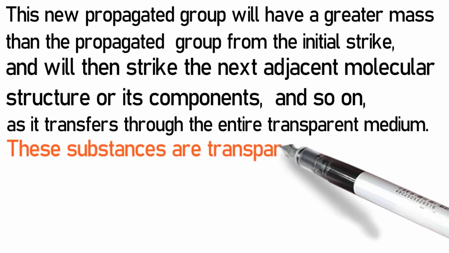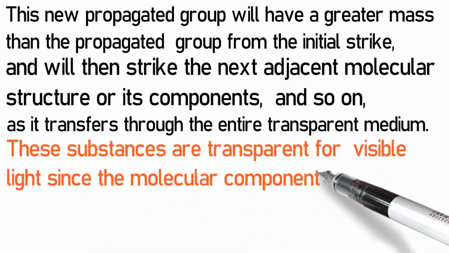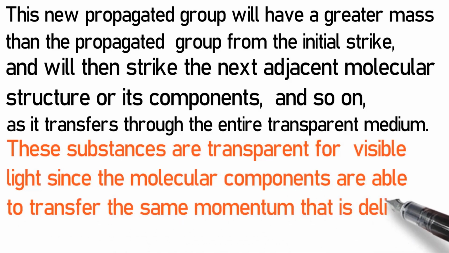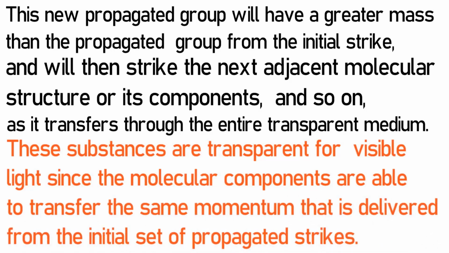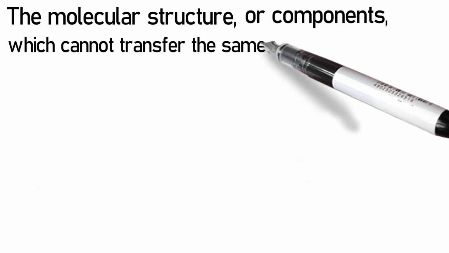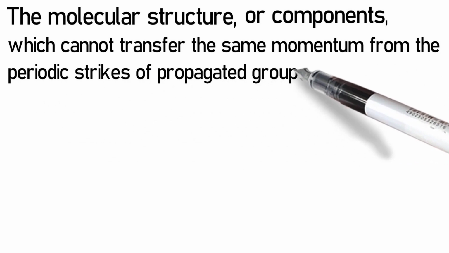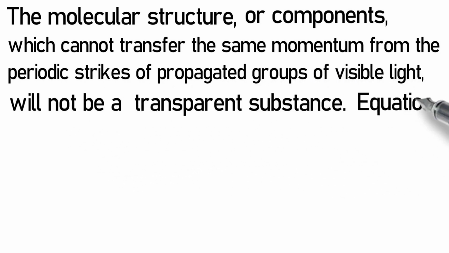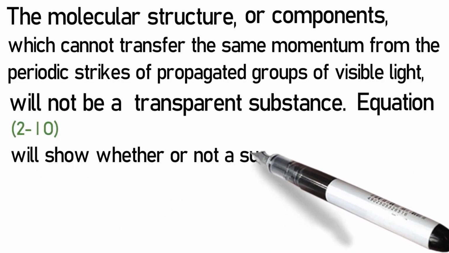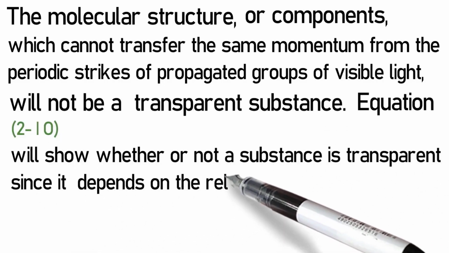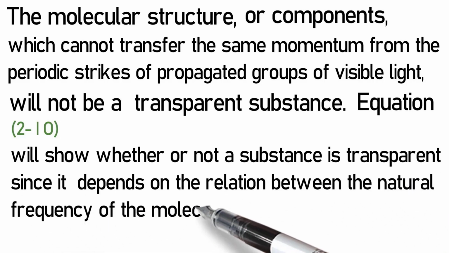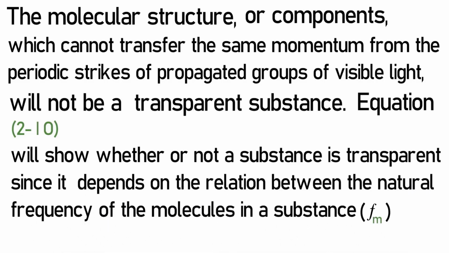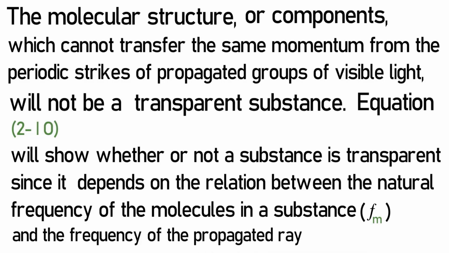These substances are transparent for visible light since the molecular components are able to transfer the same momentum that is delivered from the initial set of propagated strikes. The molecular structure or components which cannot transfer the same momentum from the periodic strikes of propagated groups of visible light will not be a transparent substance. Equation 2-10 will show whether or not a substance is transparent, since it depends on the relation between the natural frequency of the molecules in a substance, Fm, and the frequency of the propagated ray, when h equals 1.